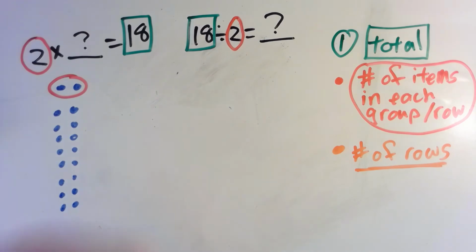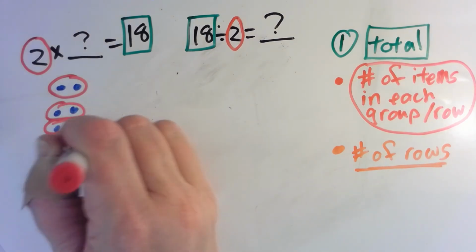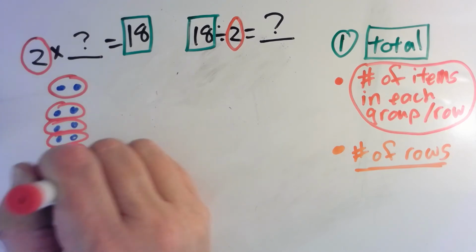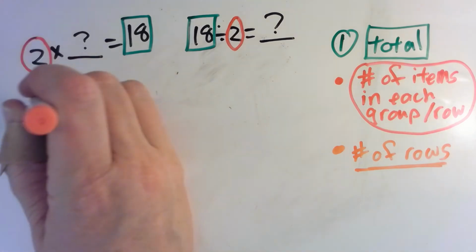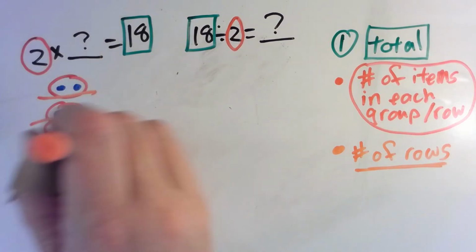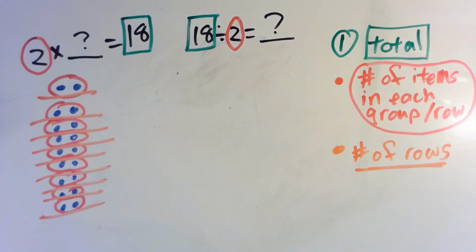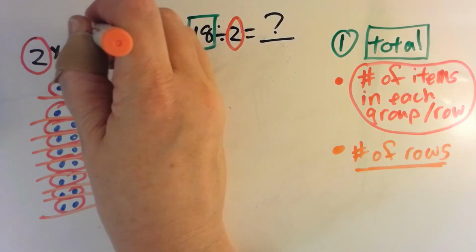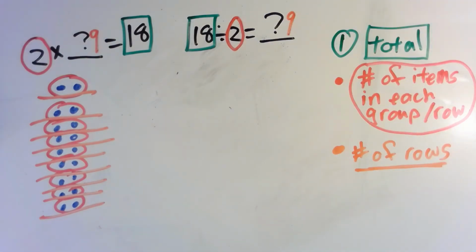Okay, so these are the groups. Okay, now how many rows do we have? 1, 2, 3, 4, 5, 6, 7, 8, 9. Okay, so our unknown and our quotient is 9.